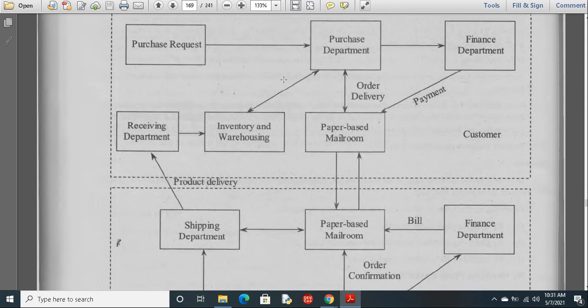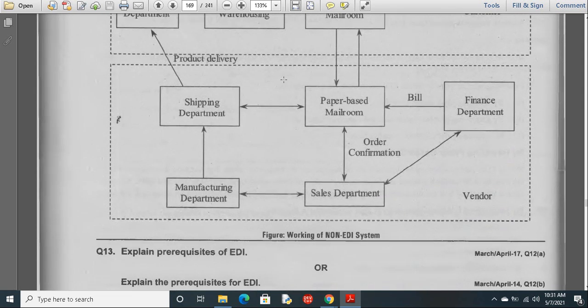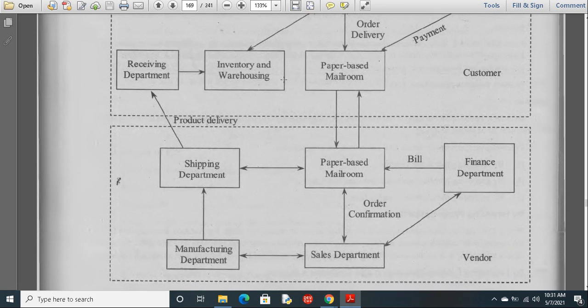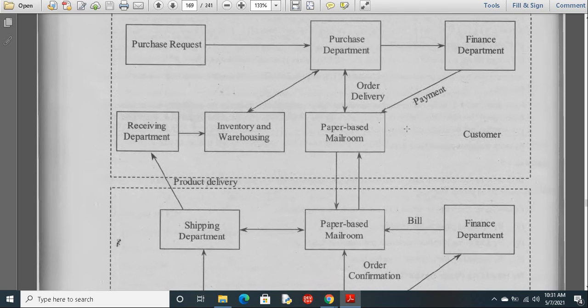So here he is the vendor and here we have the customer. First of all, what he will do is a purchase request. It will go to the purchase department, from there it will go to the finance department, and finally it will go to the payment.